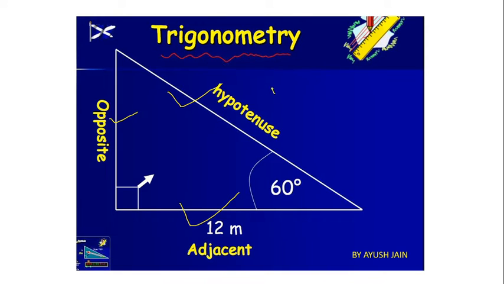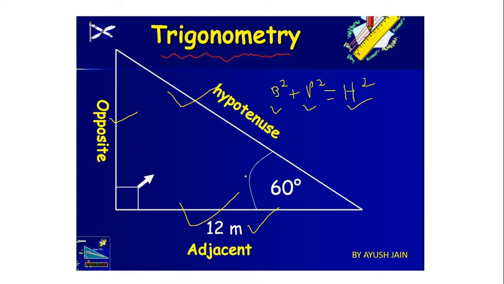Pythagoras theorem is base square plus perpendicular square equals hypotenuse square. But base is given, 12, and we don't know the perpendicular or the hypotenuse. So we are not able to find the hypotenuse and opposite side with this formula, correct? This is the requirement of trigonometry.